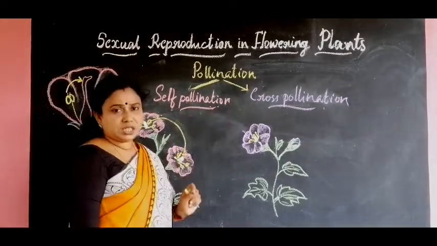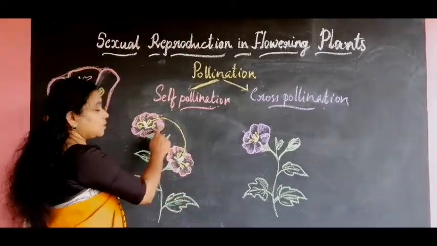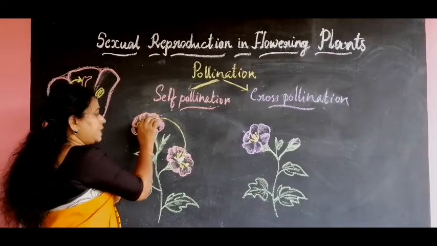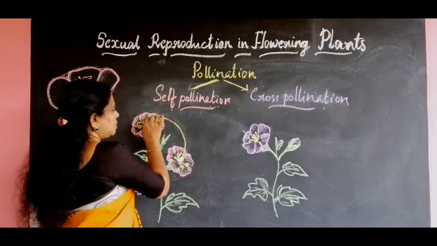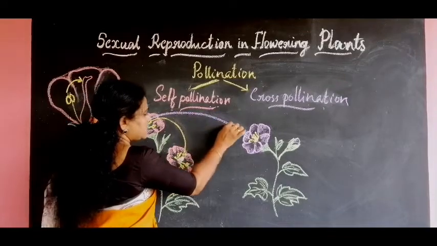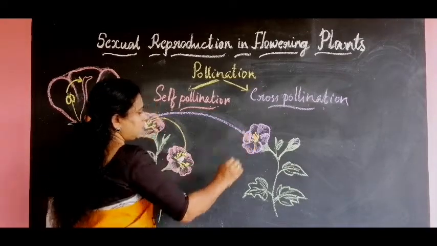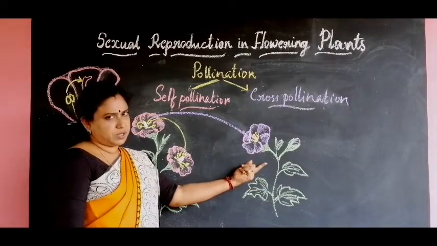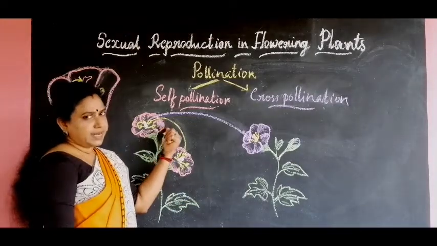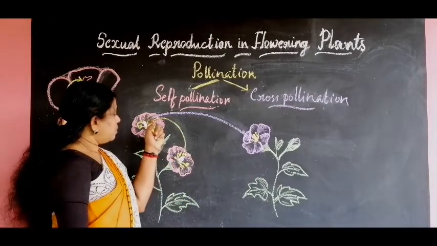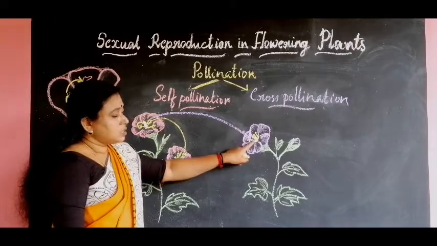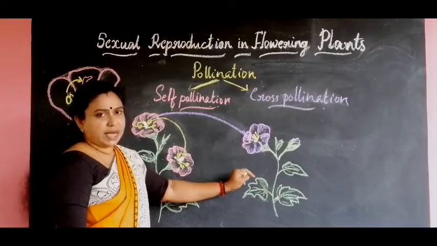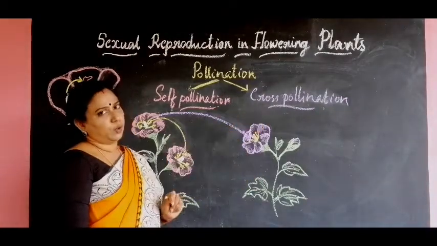Now what is cross-pollination? Here, sometimes the pollen grains are transferred from this flower to the stigma of the flower of another plant. It may be the same species or another species. Anyway, the transfer of pollen grains takes place from one flower to the stigma of another flower of another plant. In such cases, the pollination is called cross-pollination.